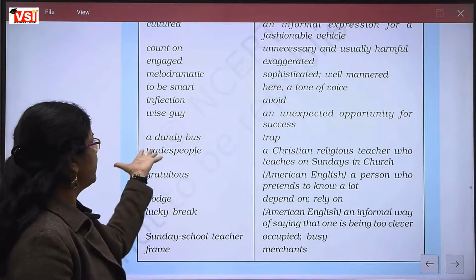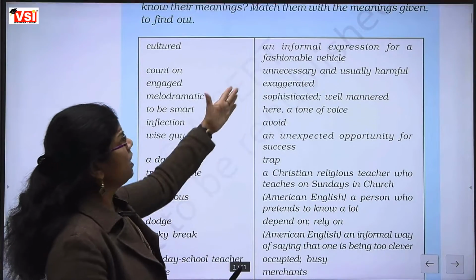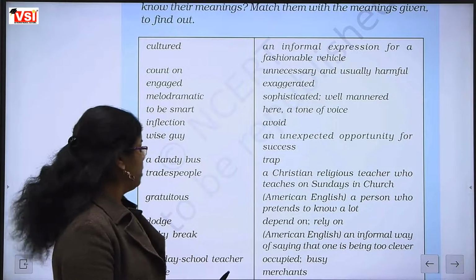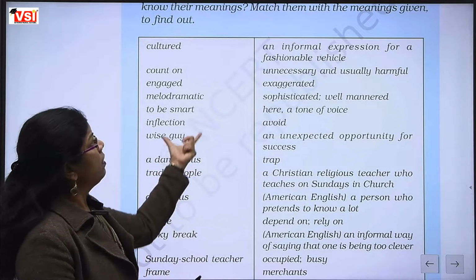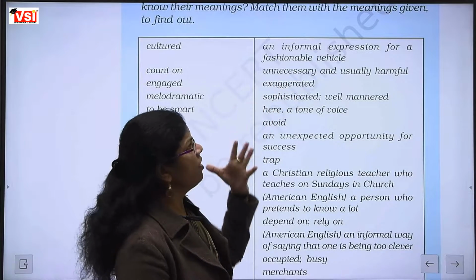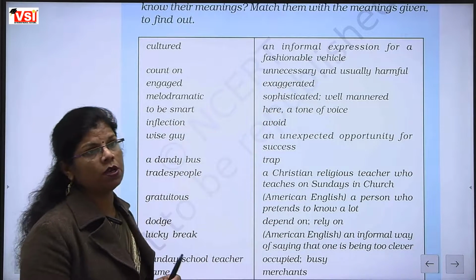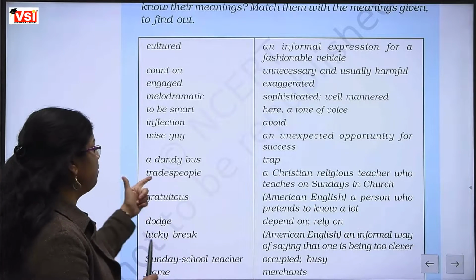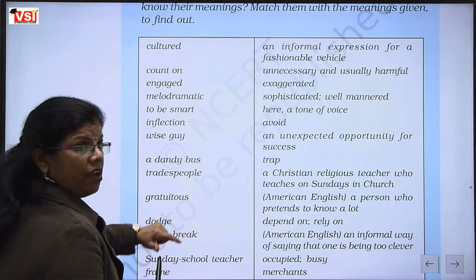A dandy bus, an informal expression for a fashionable vehicle. When we are talking about a fashionable vehicle, then it is called a dandy bus in this chapter.